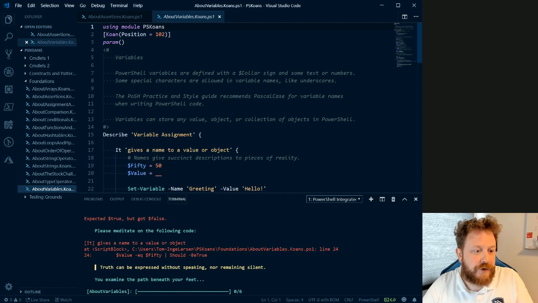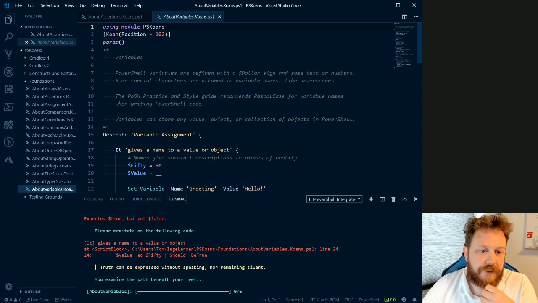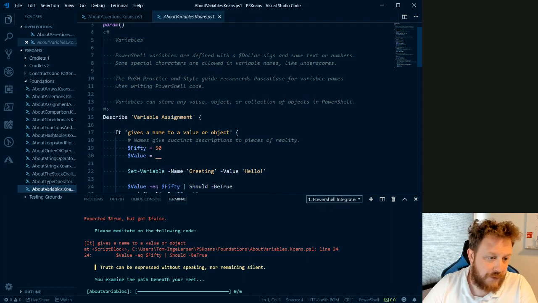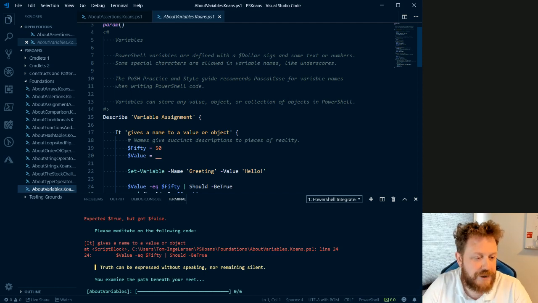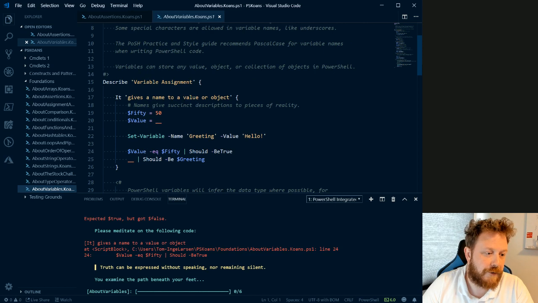We can see that variables are defined with the $ sign and some text or numbers. Some special characters are allowed in variable names, like underscores. The PowerShell Practice and Style Guide recommends Pascal case for variable names when writing PowerShell code. Variables can store any value, object, or collection of objects in PowerShell. Okay, so the first one is it gives a name to a value or object.